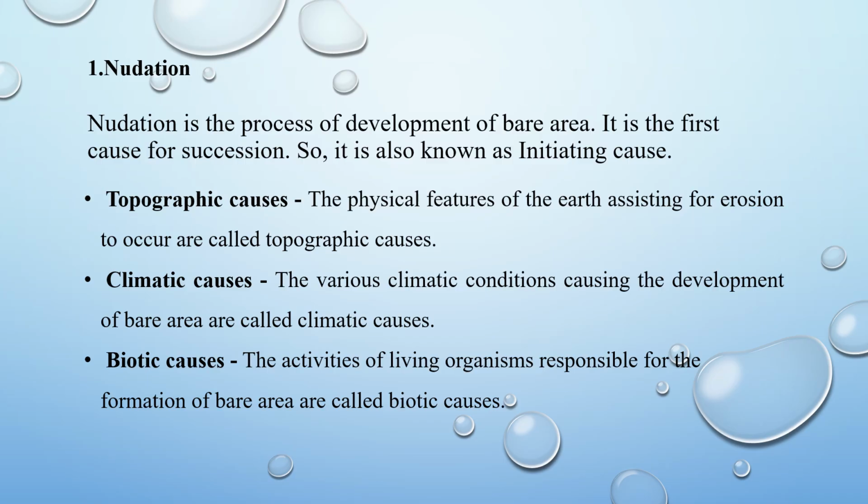It takes place by three types: topographic causes, climatic causes, and biotic causes. Topographic causes: the physical features of the earth assisting for erosion to occur are called topographic causes. Climatic causes: the various climatic conditions causing the development of bare area. Biotic causes: the activities of living organisms responsible for the formation of bare rock.